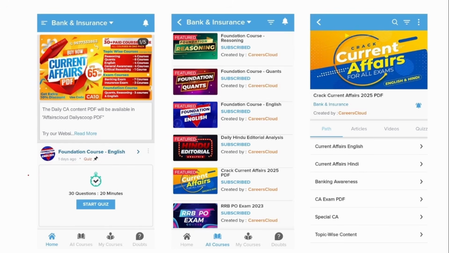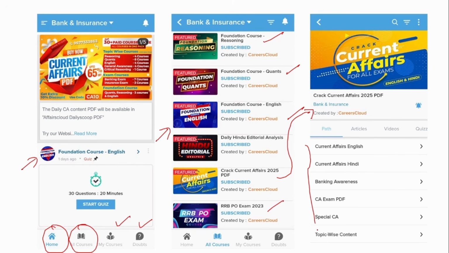Once you have logged in, you will be redirected to a home page which contains 4 tabs beneath it. One is Home, the other is All Courses, next is My Courses, and the last one is a Doubt Session. Under All Courses, you can access various types of courses like Reasoning, Quant, English, and also exam specific courses. If you click this Crack Current Affairs, you will be redirected to this page. Under this, you can see various tabs that are available.